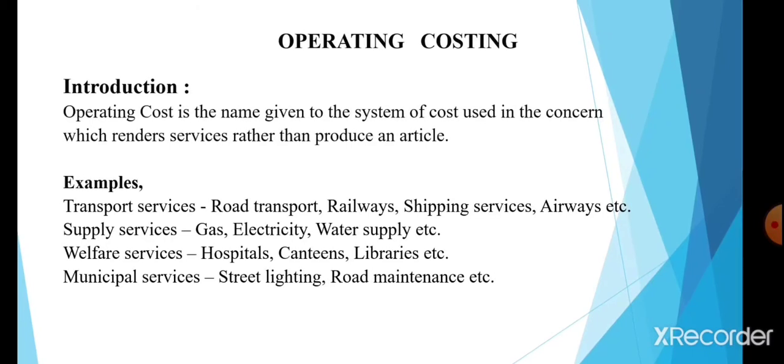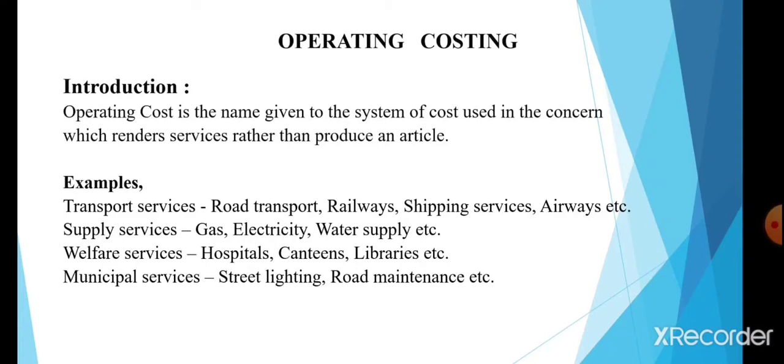Operating costing is the name given to the system of cost used in a concern which renders services rather than produces an article. Operating costing can be stated as a method of costing which is used for calculating cost per unit in those industries which do not produce an article or product but which create and provide a service that is needed by the people in the society.